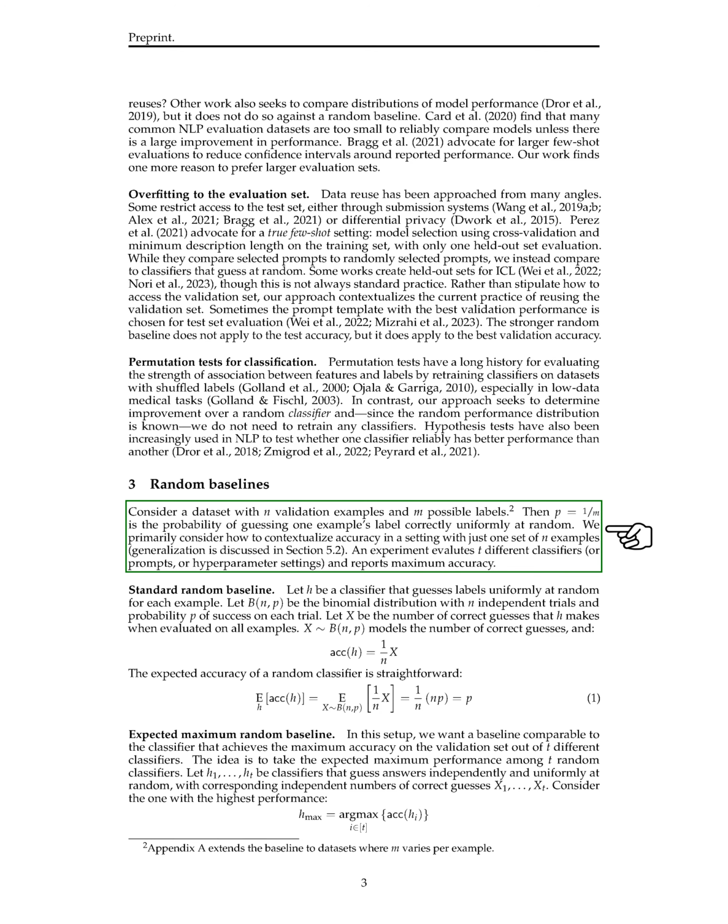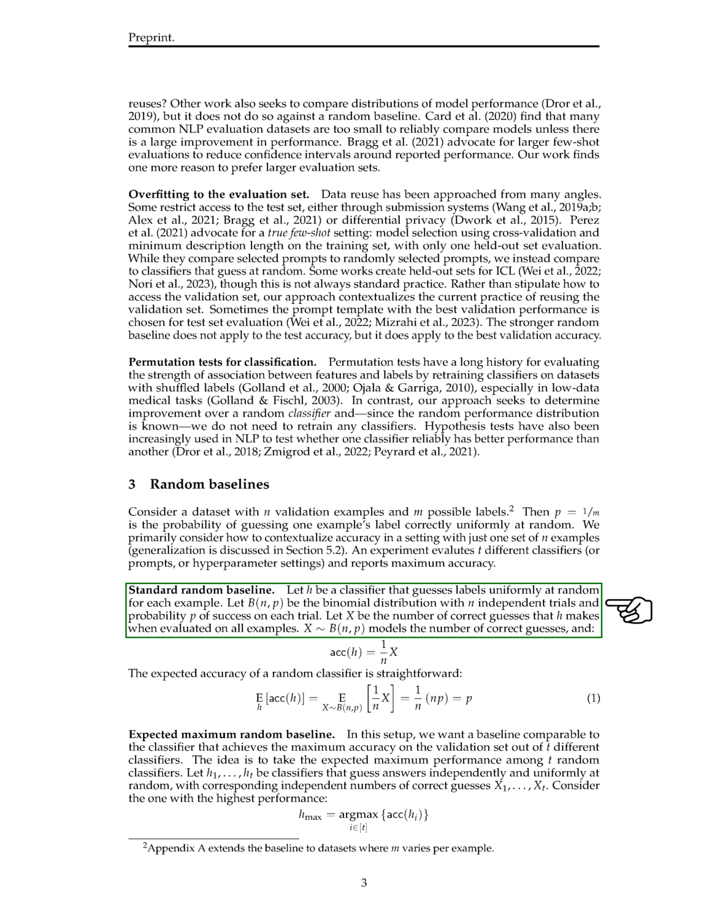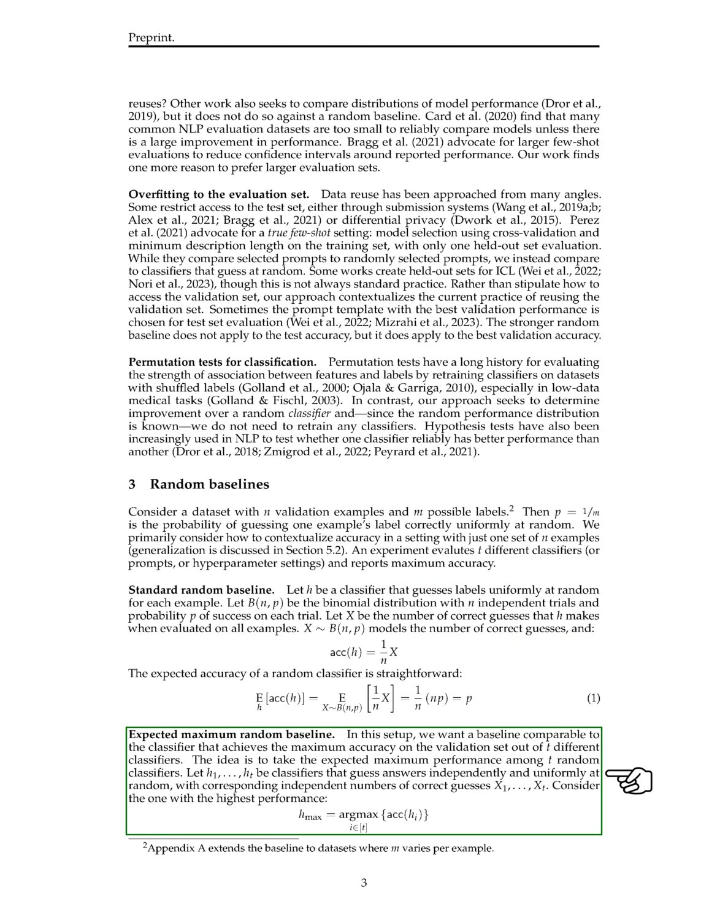We focus on contextualizing accuracy in a setting with a specific number of examples. An experiment involves evaluating various classifiers and reporting the maximum accuracy achieved. We introduce the concept of a standard random baseline, where a classifier guesses labels randomly for each example. Additionally, we discuss the expected maximum random baseline, which considers the maximum performance among multiple random classifiers. We also touch upon p-values against random baselines to compare performance distributions.